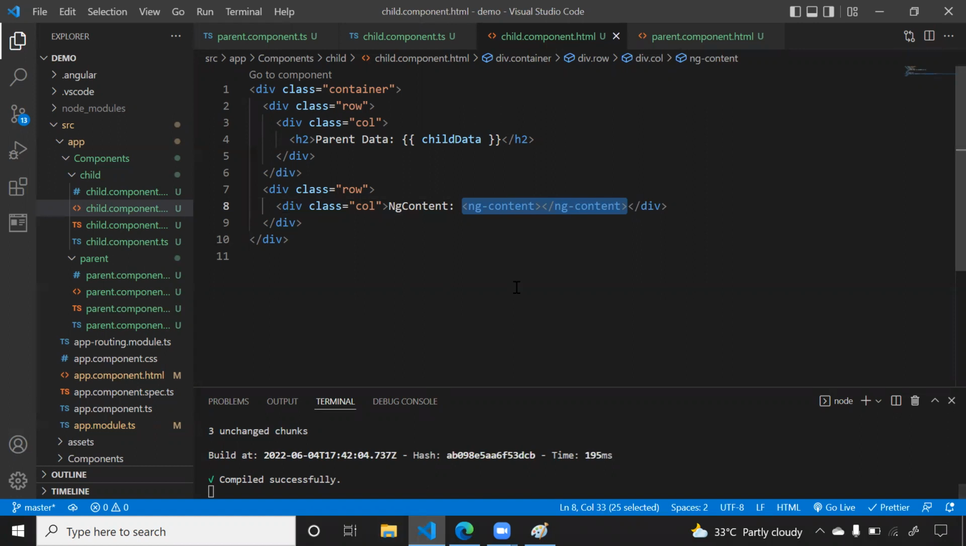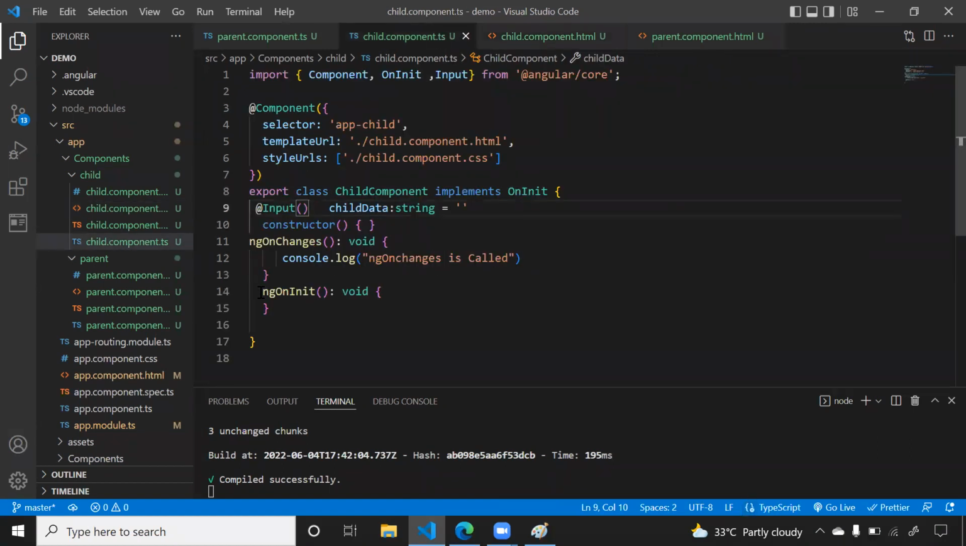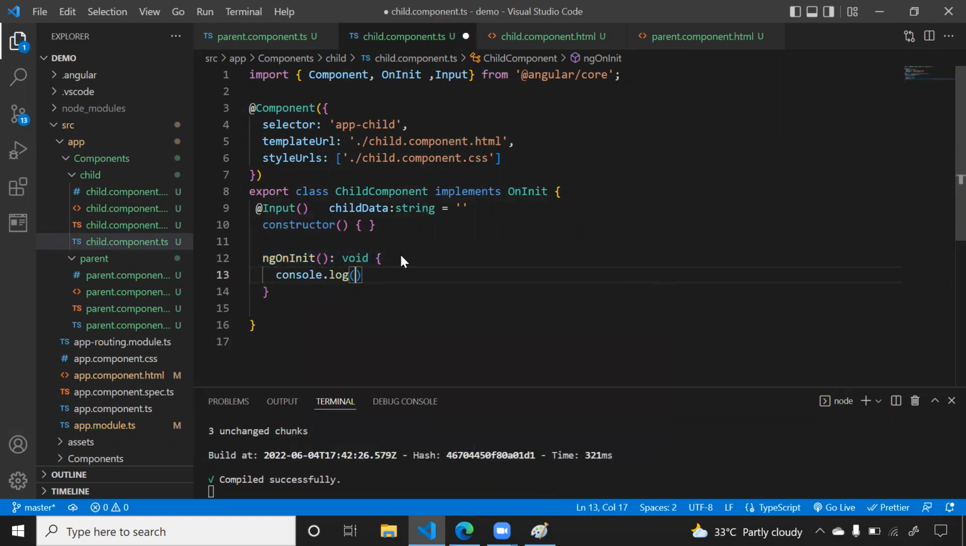Done. So we have just done some of this setup. Now let's see whether those methods are triggered in that order or not. For that, I will go to this child component TS. Here we already have ng on init, right? Let me remove this ng on changes for now and save it. Now here let me write a console.log.